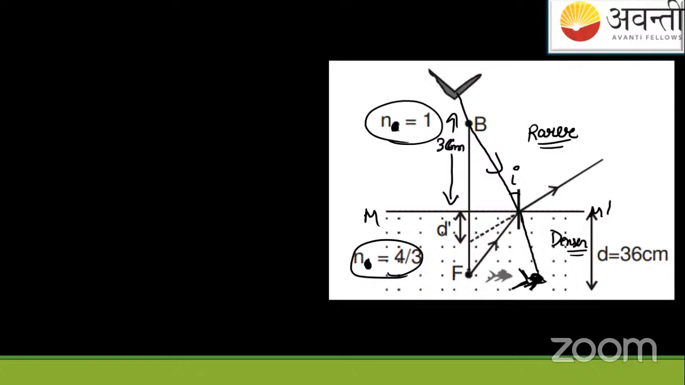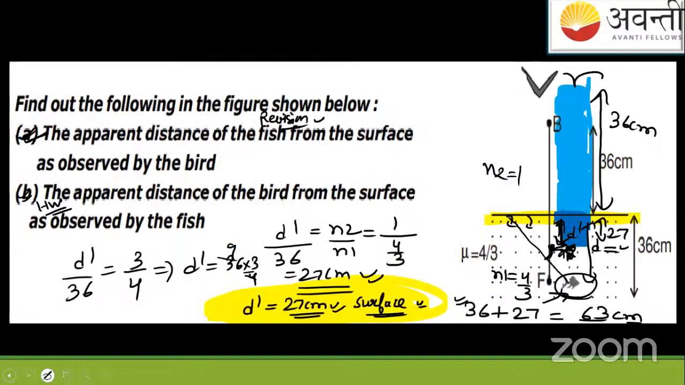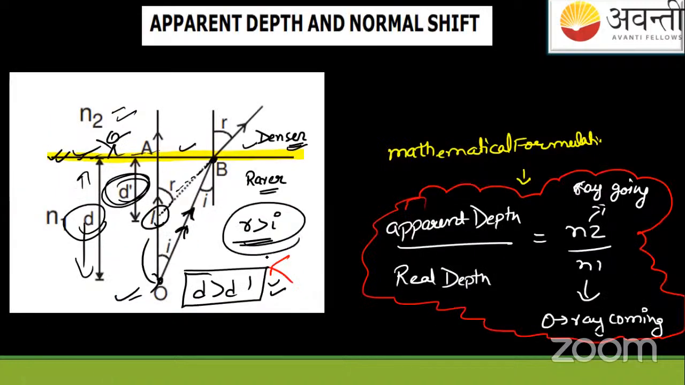Suppose this is a fish. So the fish will see like this. This is the R angle. Now the R angle is less than the I angle, or the I angle is greater, because the ray deviates towards the normal when entering from the rarer to the denser. But if we see the previous cases, there the picture is this, the R angle is greater than I.